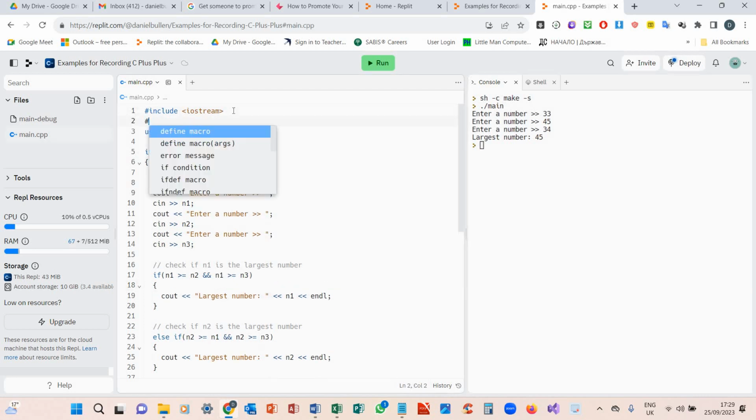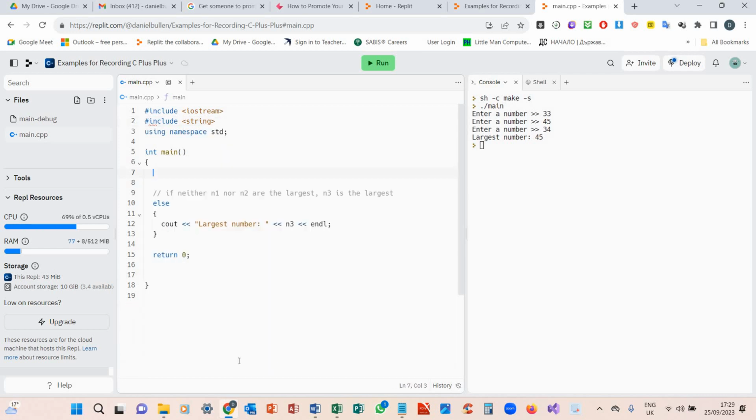Well, first, let's do include string. Otherwise, we're not going to be able to have a string. So we can have a string called raining, windy, sunny.